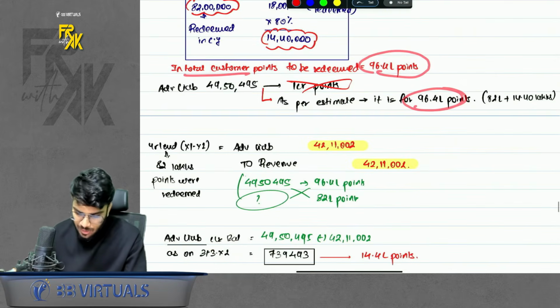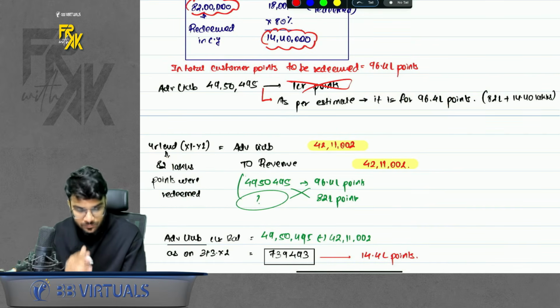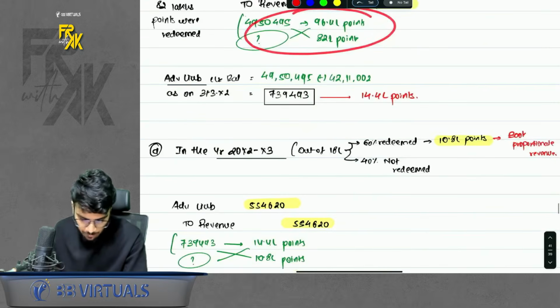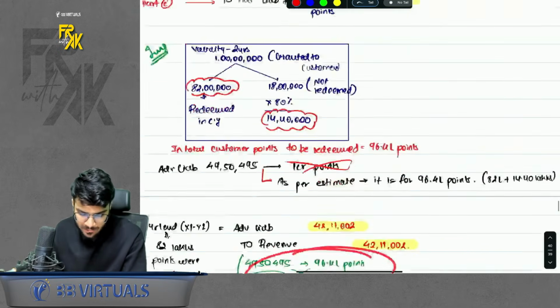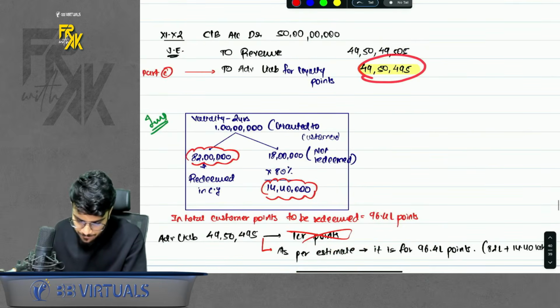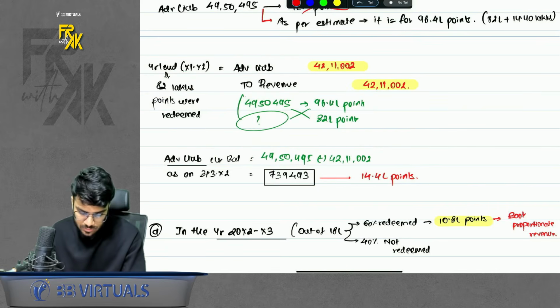Simple. Okay. Now out of 96.4, 82 were redeemed. So book the proportionate revenue. What is the balance of advance? We found out. This is the balance of advance. How come balance of advance? This is the advance you booked. This is the advance you reversed, because 82 points were redeemed. Okay, so this is the balance advance.